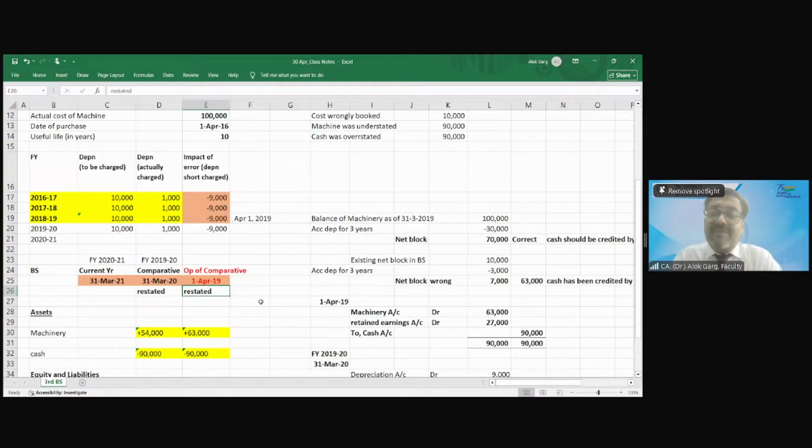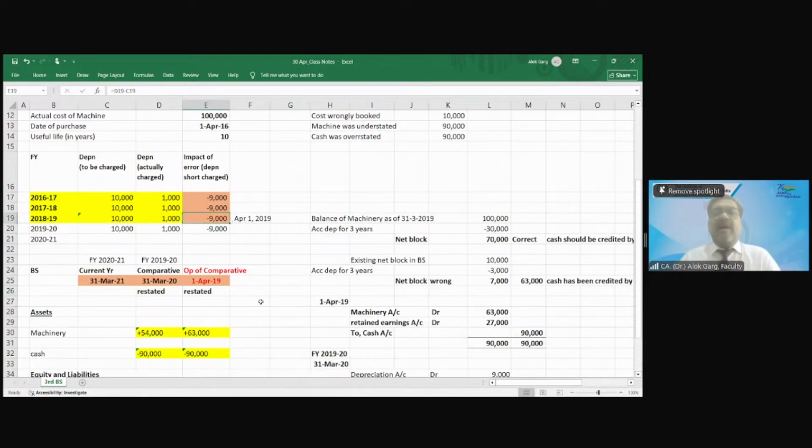It means that I need to take an impact from the date of the error till the opening balance sheet. Yes or no? This will be right, no? Your balance sheet numbers are brought down and carried forward, no? Yes, sir. And how should I correct this?